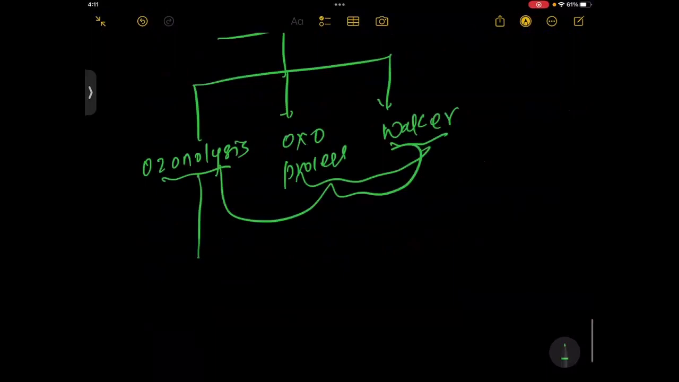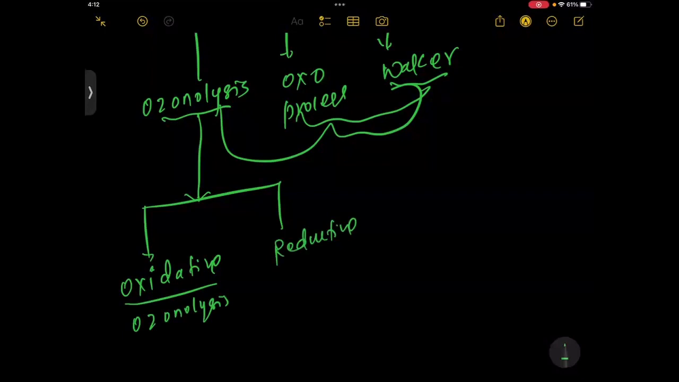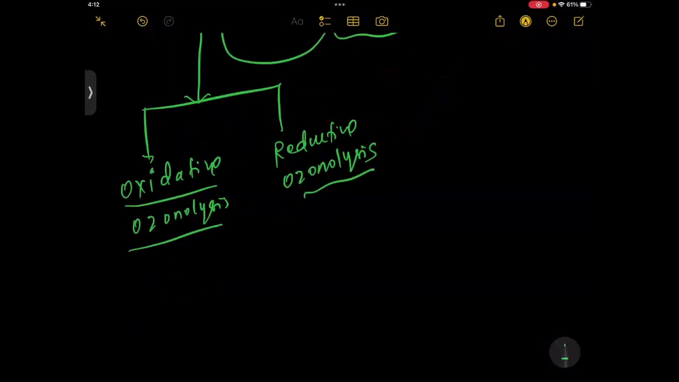Students, in ozonolysis we have two parts. One is oxidative ozonolysis, and the second is reductive ozonolysis. Okay, see here, students. Oxidative ozonolysis means we have to take O3 and H2O2, hydrogen peroxide, not zinc. When we take O3, zinc and water, that is reductive ozonolysis. So see the difference between oxidative and reductive ozonolysis.